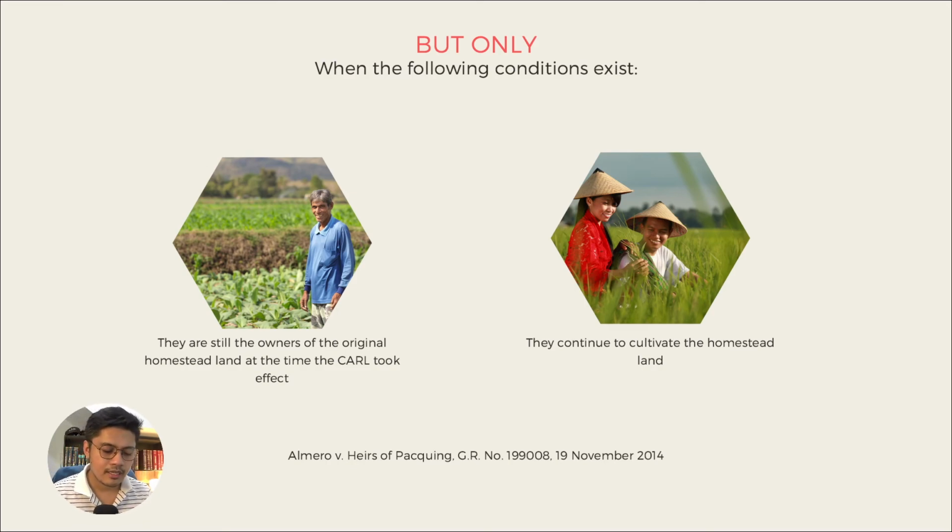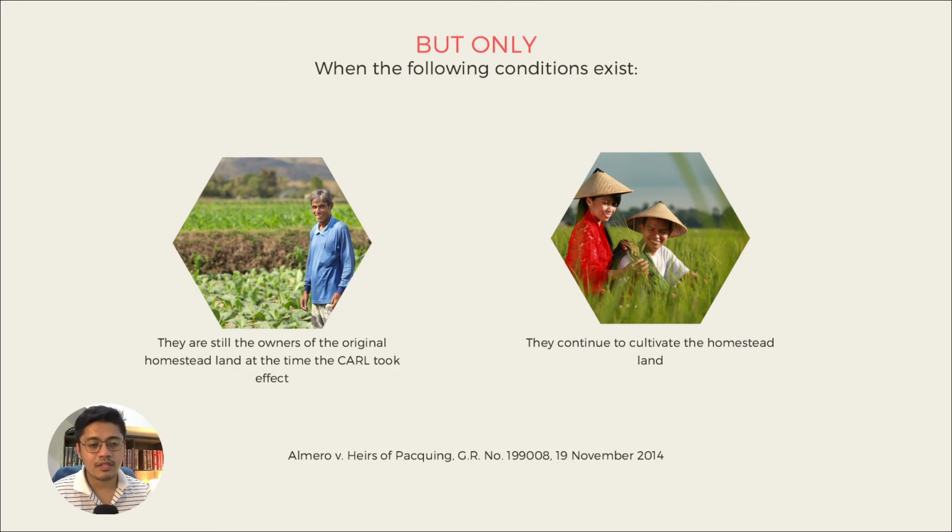to be na yes, homestead patent grantees, you have a right to retention, but only when the following conditions exist. Number one, the original homestead owners or grantees are still the owners at the time of the effectivity of the CARL. Okay?